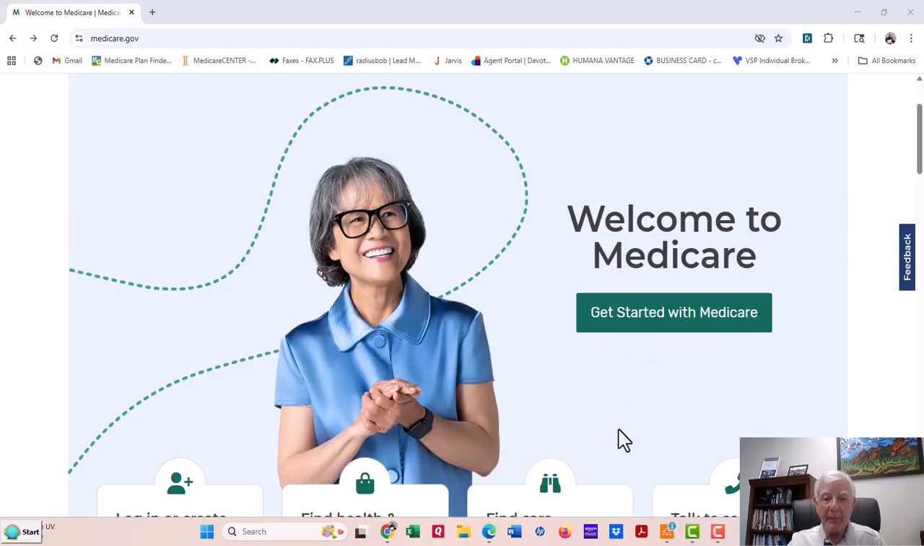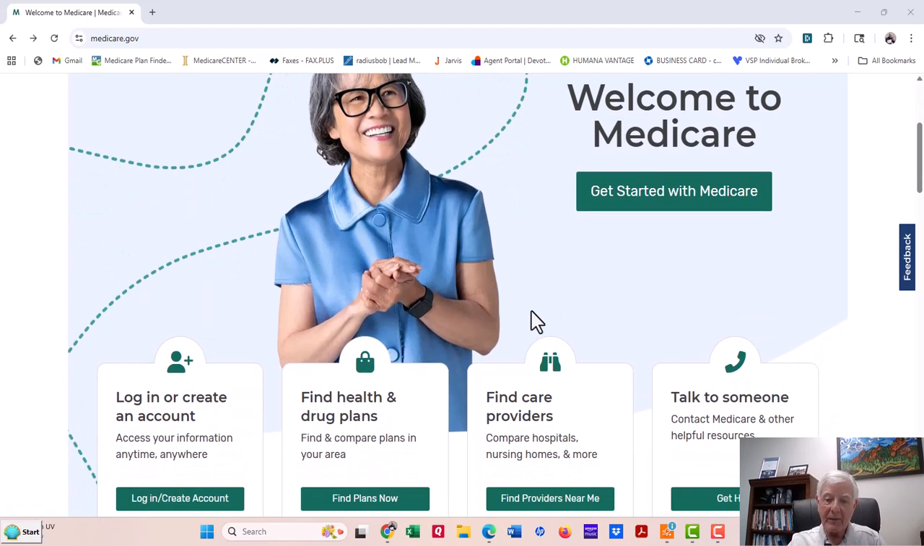So first we'll go to medicare.gov. Welcome to Medicare. Get started with Medicare. Now what we're going to do is look at these two choices on the left. Log in or create an account, find health and drug plans. Now going forward, I suggest that you log in and create your own account. You can store your medications there. You can keep up with the cost monthly and yearly. It's really a handy thing to have. Since we're not logging in for an individual right now, I'm going to do this anonymously.